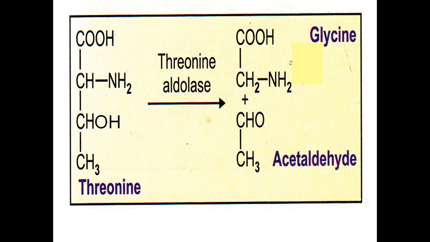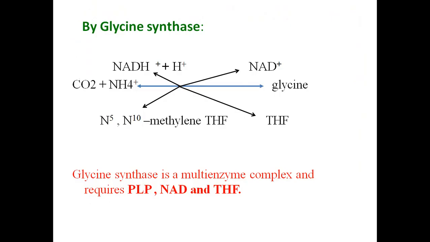The lower portion CH3CHOH becomes CH3CHO, acetaldehyde. So by the action of threonine aldolase, the hydroxy group containing amino acid threonine undergoes cleavage, resulting in glycine and acetaldehyde. This is how glycine can be synthesized from threonine.